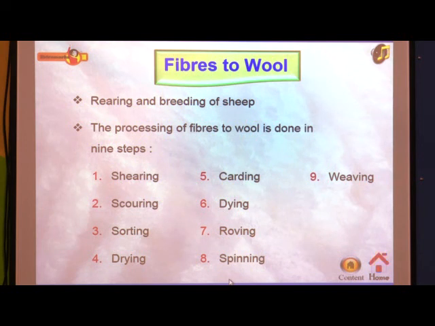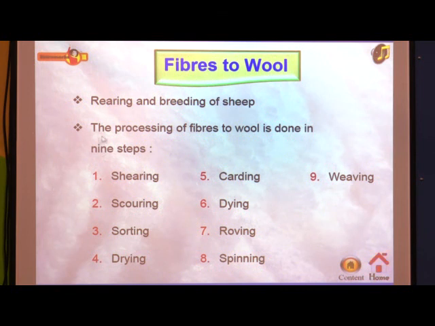First of all, rearing and breeding of sheep. What does rearing and breeding of sheep mean? These sheep are domestic animals, which means we keep these animals at our home or on our farm. That is called rearing. And breeding means we are getting new sheep from these animals. That is called breeding. So rearing and breeding is important here. On farms or at our home also we can rear and breed these types of sheep.